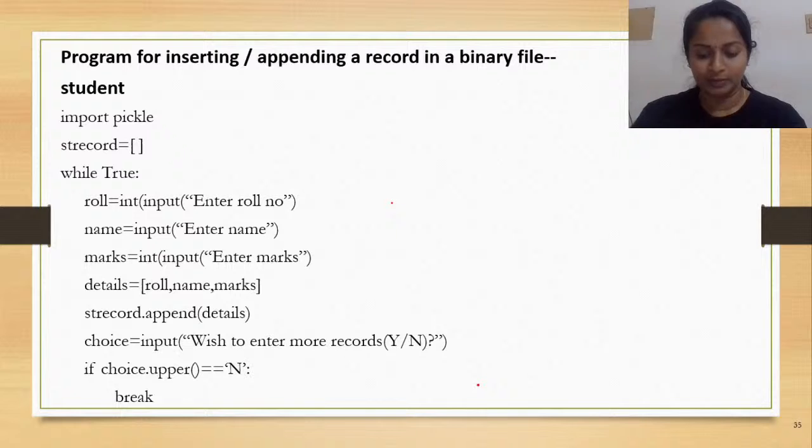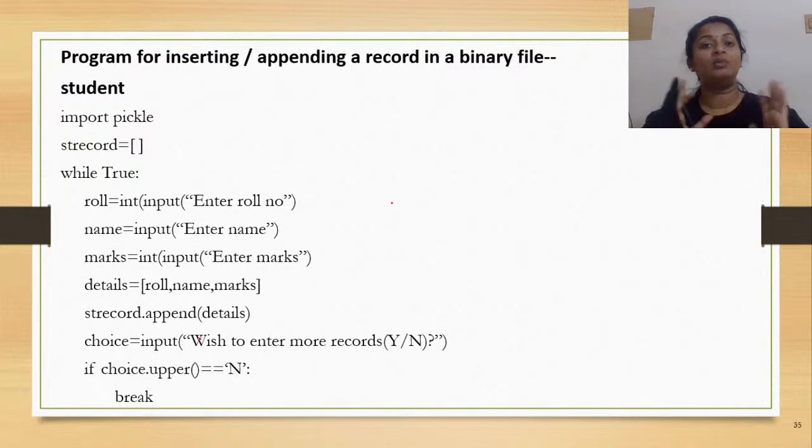I hope I am audible. Fine. Okay. So what have you right now done? You have read all the contents and created the student record. Now you're done with creation of the student records. Now what is supposed to be done?